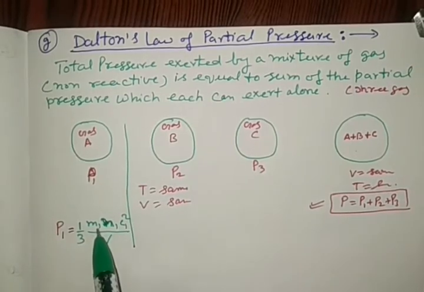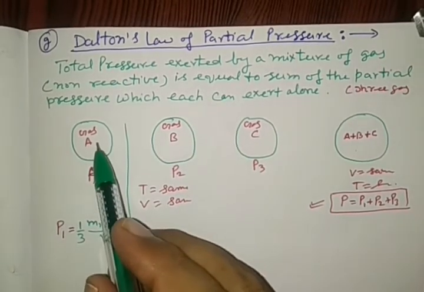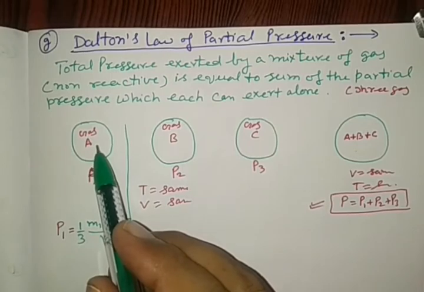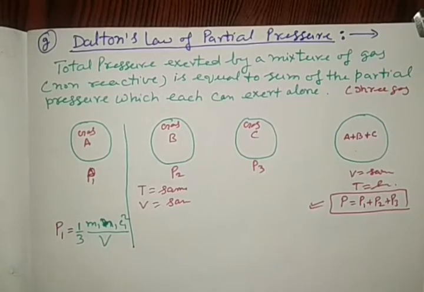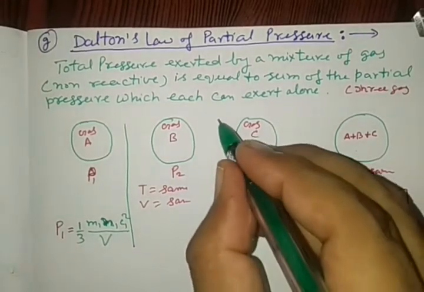M1 is the mass of one molecule of gas A and N1 is the number of molecules. We have discussed this separately when I was on the Avogadro number just before this.